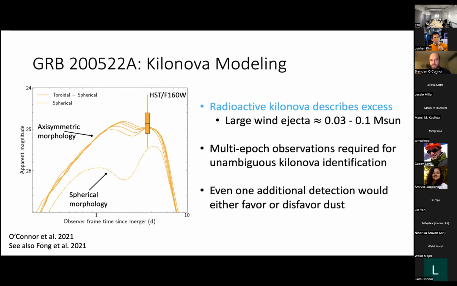So this is an important thing to learn, that we can find kilonova candidates with one detection, and that if there was a kilonova, it would have been detectable by HST at a redshift of 0.5. Future James Webb observations can probably push that threshold up to Z of 1, which would be really nice. But the point is, we need multiple detections, and we need to plan HST programs to observe short GRBs with this in mind, and make sure that we have enough information to disentangle between these two scenarios. But luckily, there are other GRBs that happen, and we get other chances to find kilonovae, which I'll discuss next.